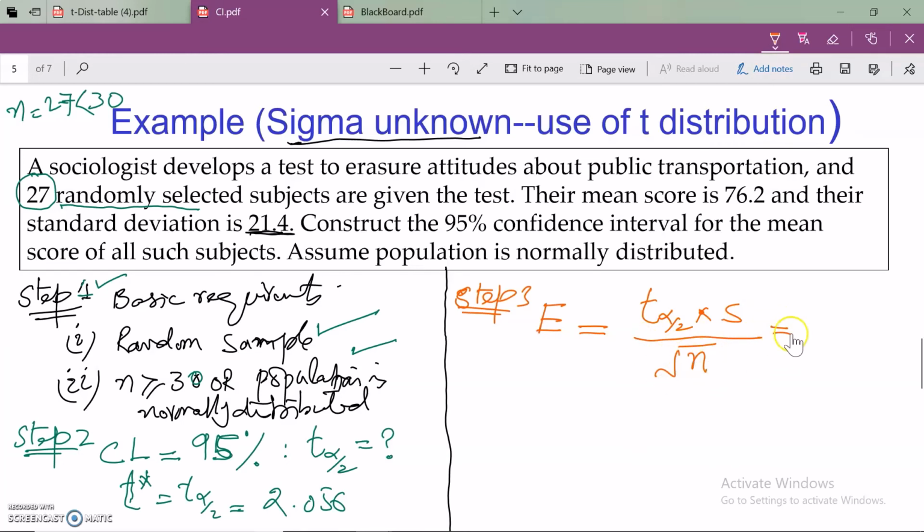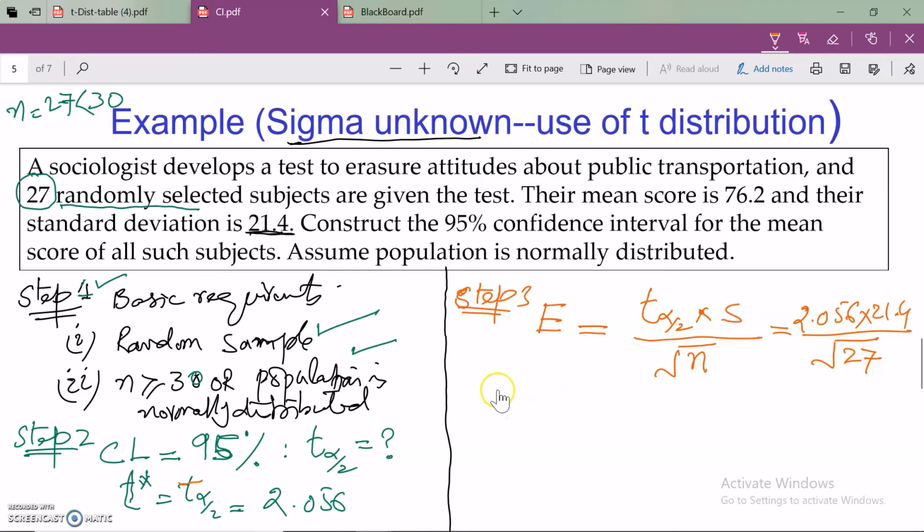And this is equal to, all these values are known to us, right? We know t alpha by 2, the t critical value, the t star. So let's plug in the values. It is 2.056 multiplied by the sample standard deviation, 21.4, divided by the square root of the sample size, which is 27, right?